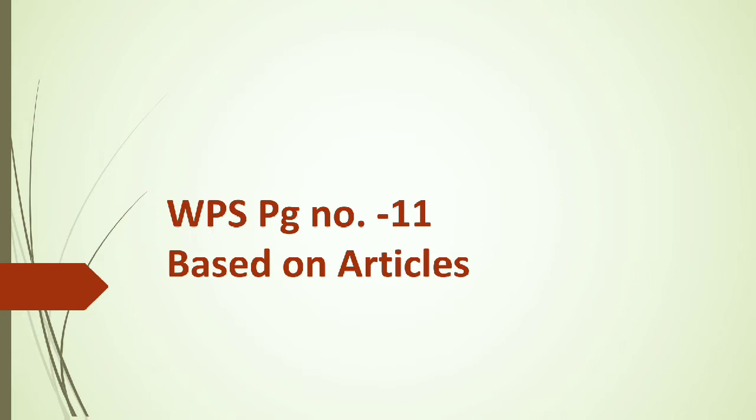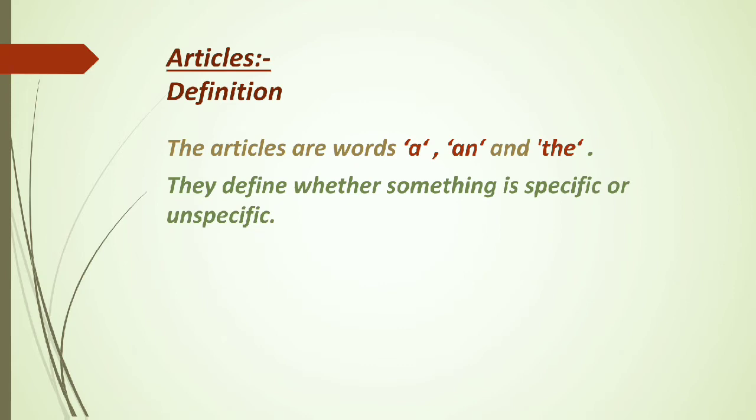Your WPS page number 11 is based on articles. So, what are articles? The articles are the words a, an, and the. They define whether something is specific or unspecific. So basically, there are three articles: a, an, and the.